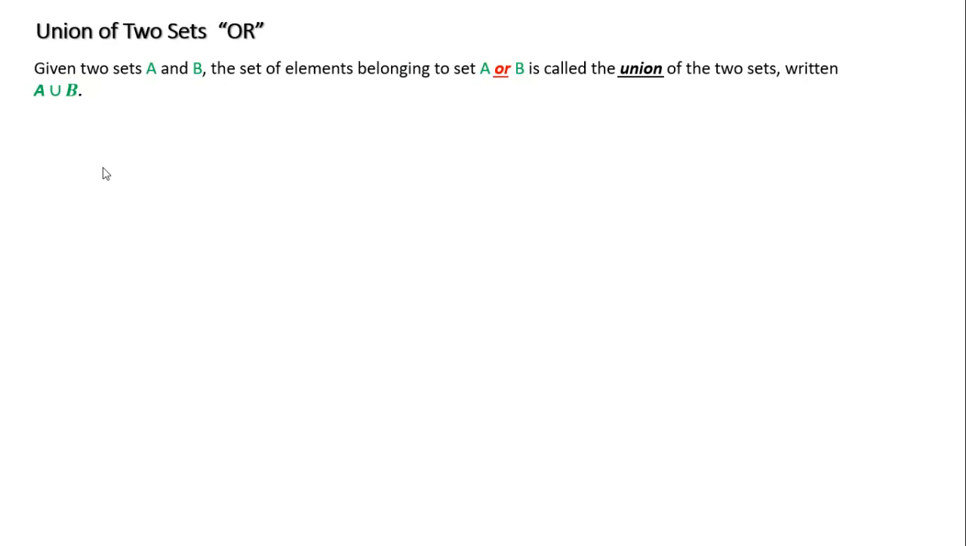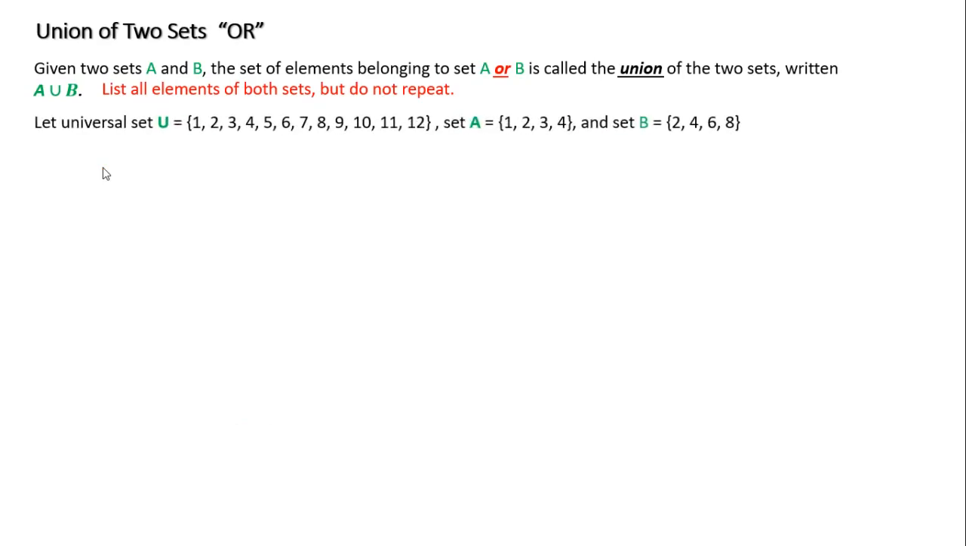The union is a right side up U, okay? So this is how we read this: A union B, or A or B. What this means is all the elements that are in both sets, but that do not repeat. That means all of them. So let me give you an example.